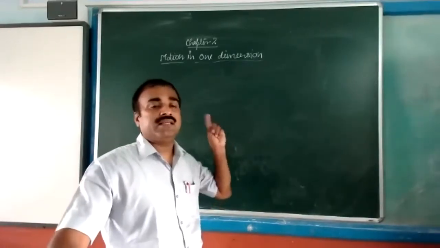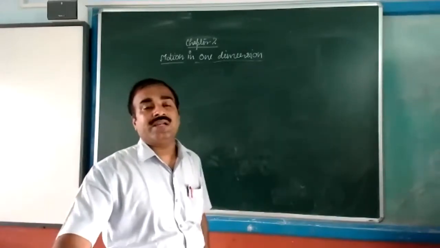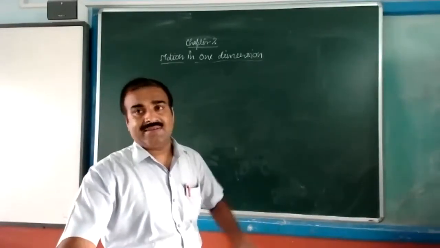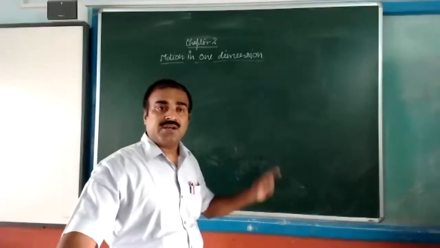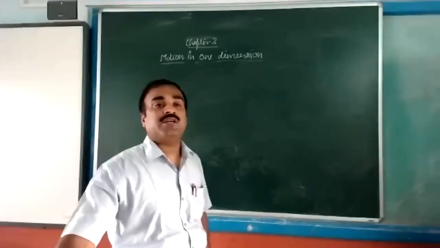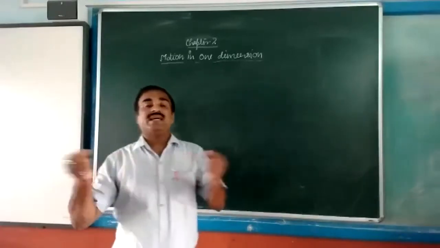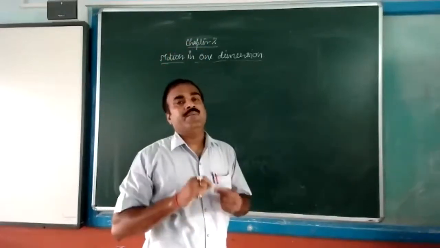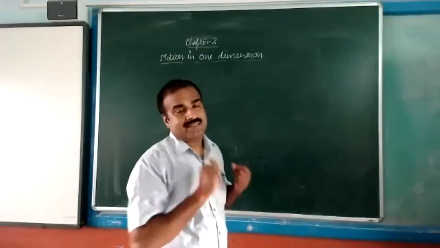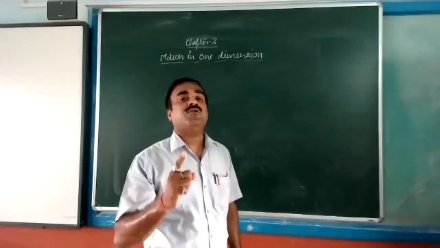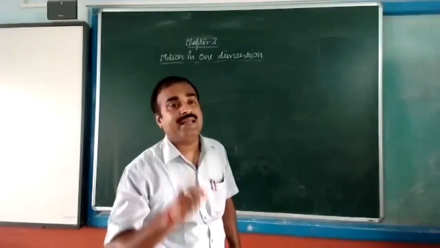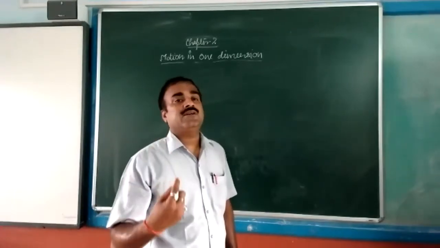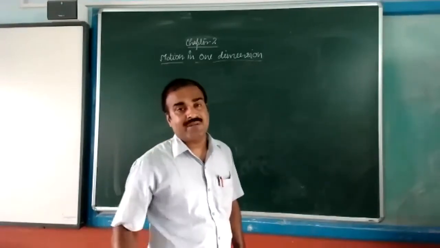In class 10, you will get motion in two dimensions also, as well as in class 11th. But right now you will study motion in one dimension. One dimension means maybe the body can move in the x-axis, or in the y-axis, or only in the z-axis. That means if there is a movement of any object, any particle, any body in one axis, then the body is said to be in one dimension. Clear to all?